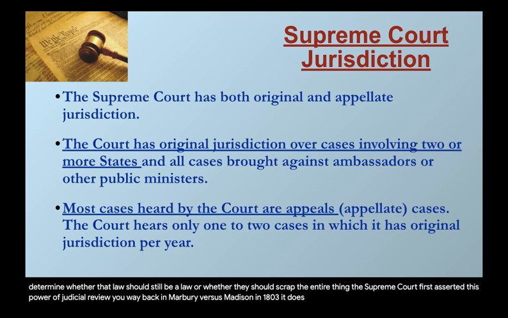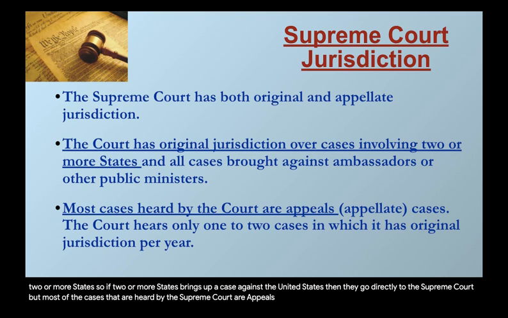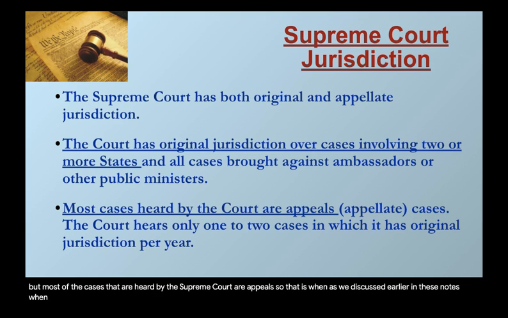The court does have original jurisdiction in any case that involves two or more states. So if two or more states bring up a case against the United States, then they go directly to the Supreme Court. But most of the cases that are heard by the Supreme Court are appeals. As we've discussed earlier in these notes, that is when someone doesn't like the outcome of an original trial, so they appeal it up to the Supreme Court.